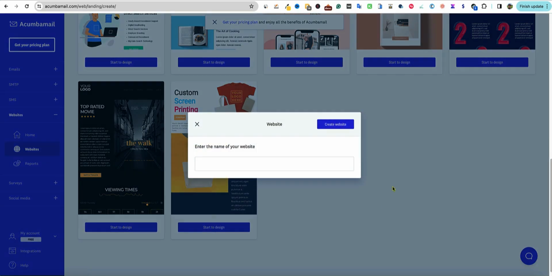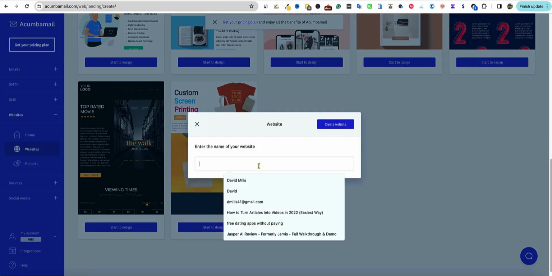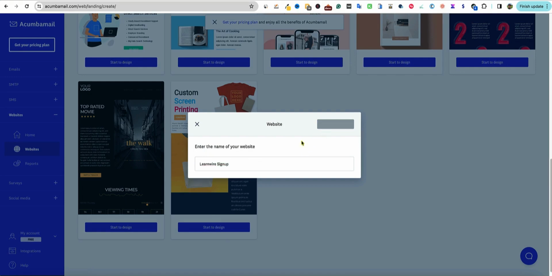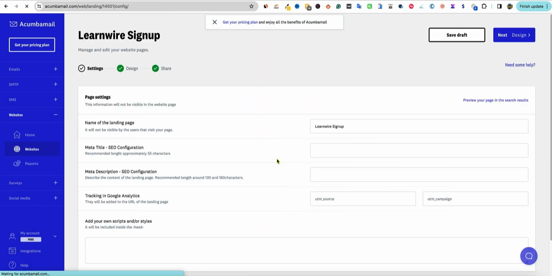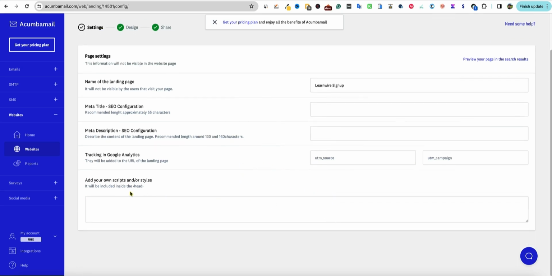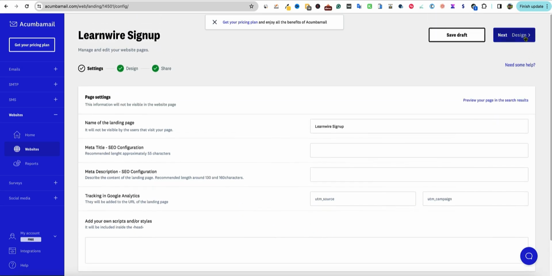So start your design. And let's just say, I don't know, LearnWire sign up, create website. So this is going to be a single page landing page. Meta title, you're going to put that in. Meta description. So this is something that is set up to rank on Google with SEO. That's good. They have a UTM source and tracking for Google Analytics, has your own scripts and so forth. And we can go to just straight up design.